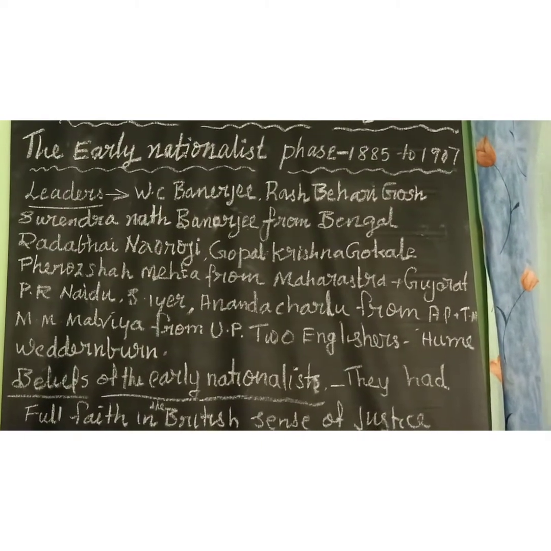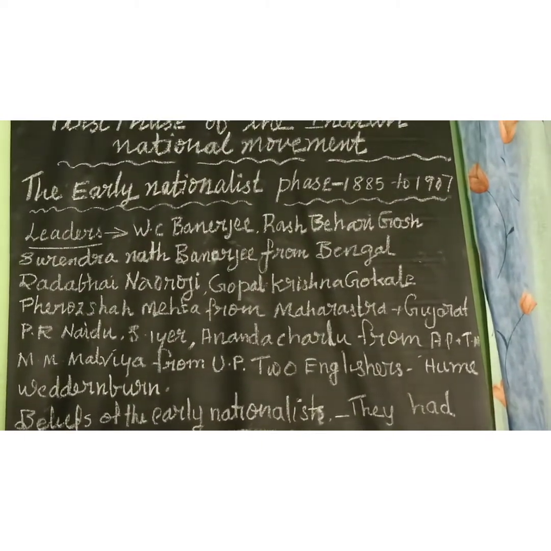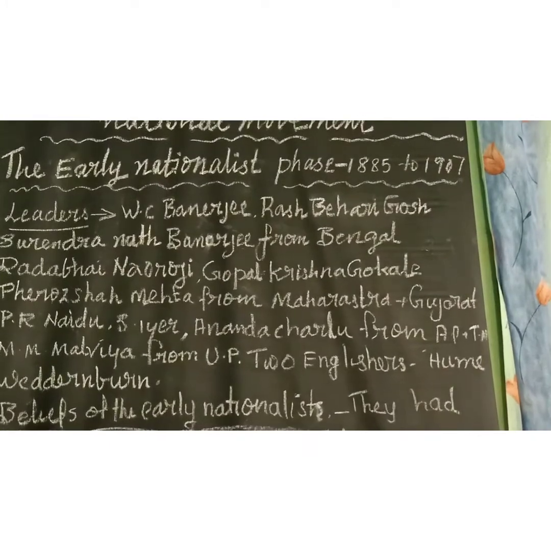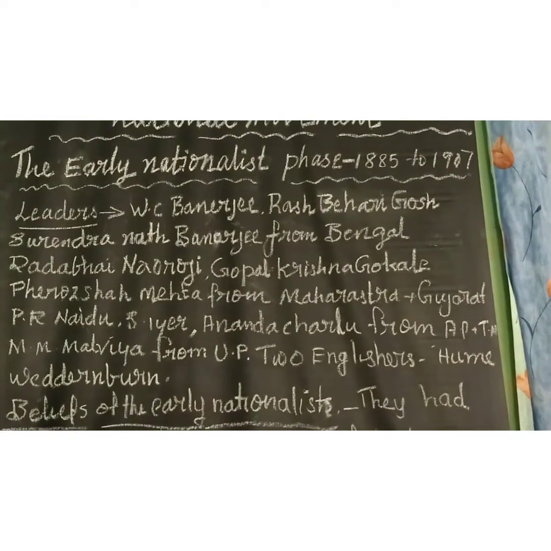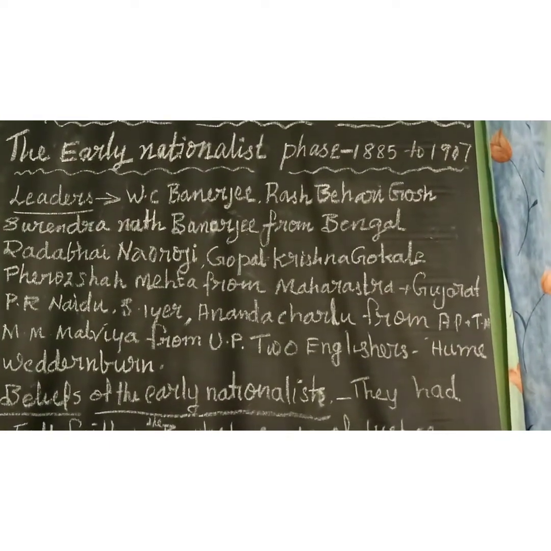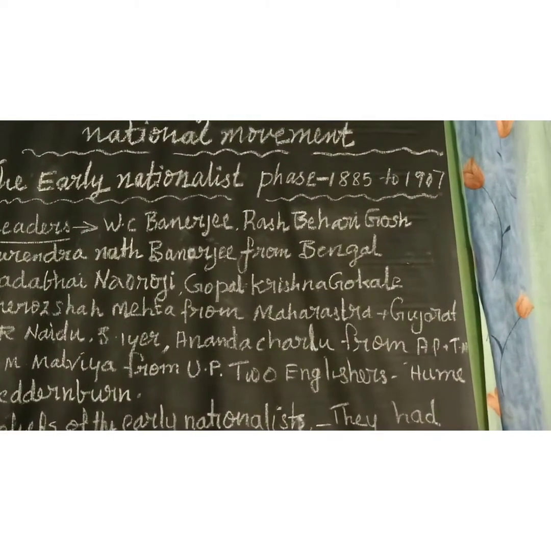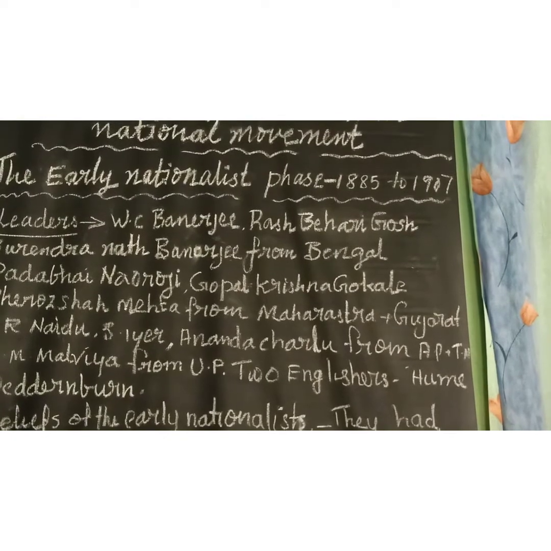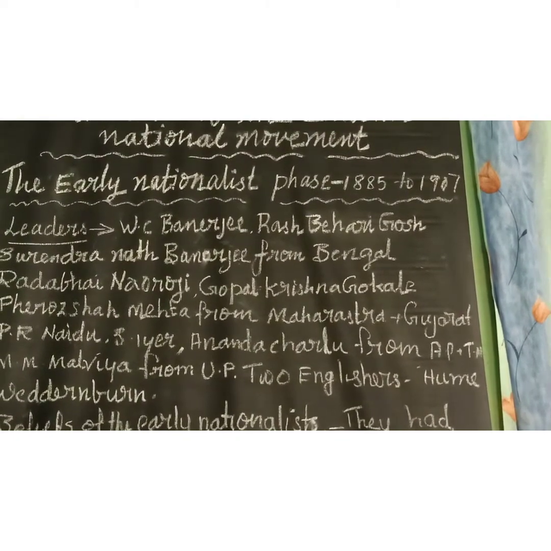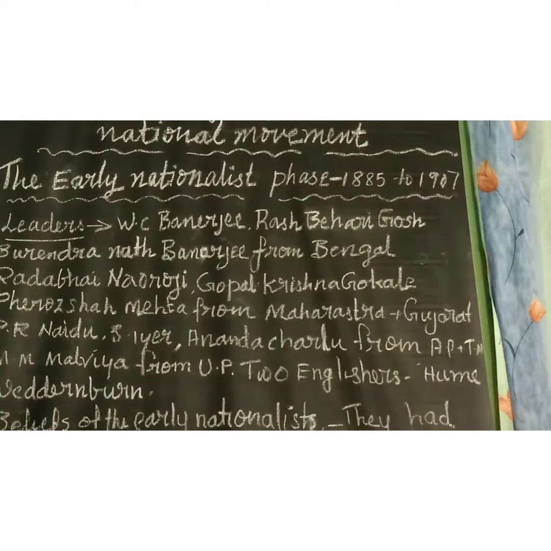Because they were modest or mild in their views, demands and methods. Remember that point, that's one more question. Why were these early nationalists also called moderates? Because they were modest or mild in their views, demands and methods.